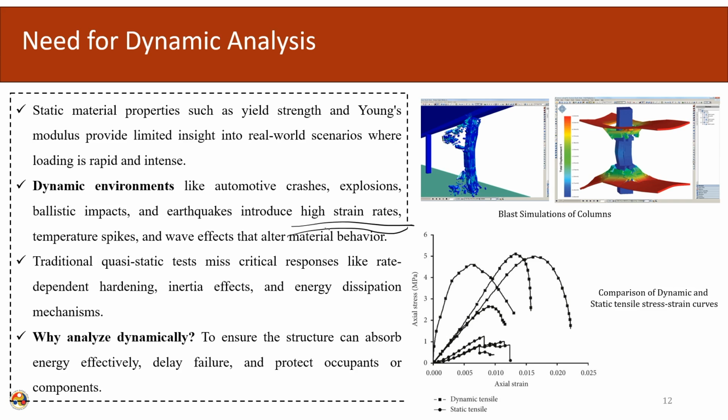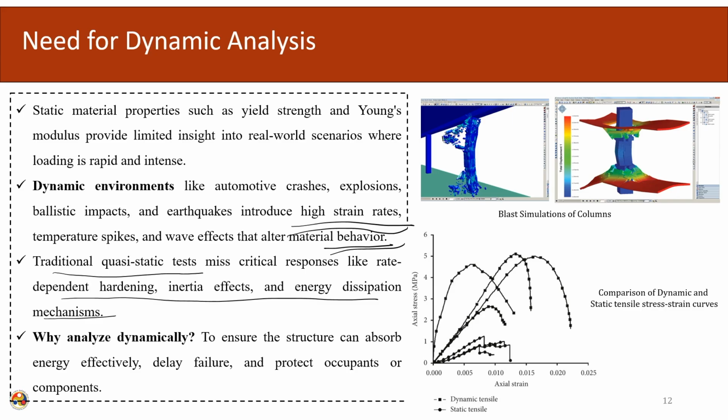During this high strain rate, the static material behavior is modified. Using the traditional quasi-static test, this dynamic behavior cannot be efficiently measured. Rate dependent hardening, inertia effect and the energy dissipation cannot be accurately observed by the static events.